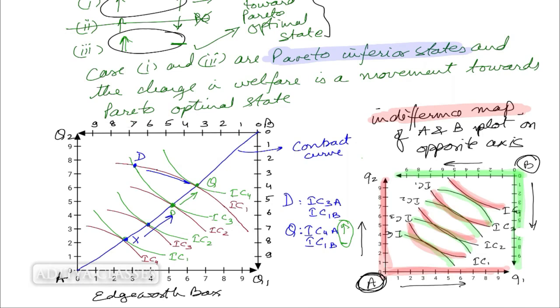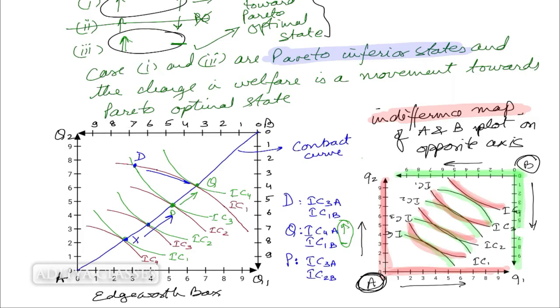Now let us extend this example to another situation. Let us say P. From D if we move to P, what will happen? From D if I move to P, where will A be? A will be at IC3. This is curve for A, and this inverted one is for B. Where will B go? B will be going to IC2. IC2 for B. What has happened essentially as compared to D?